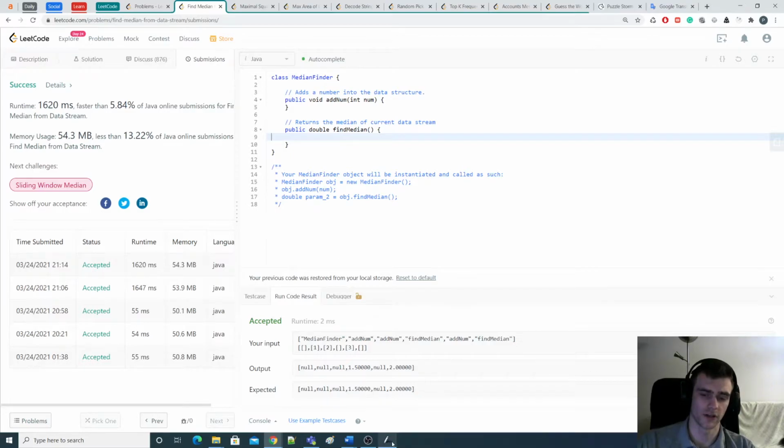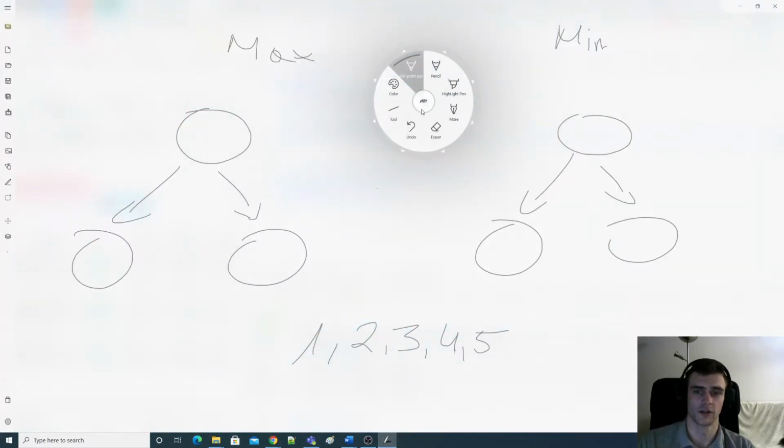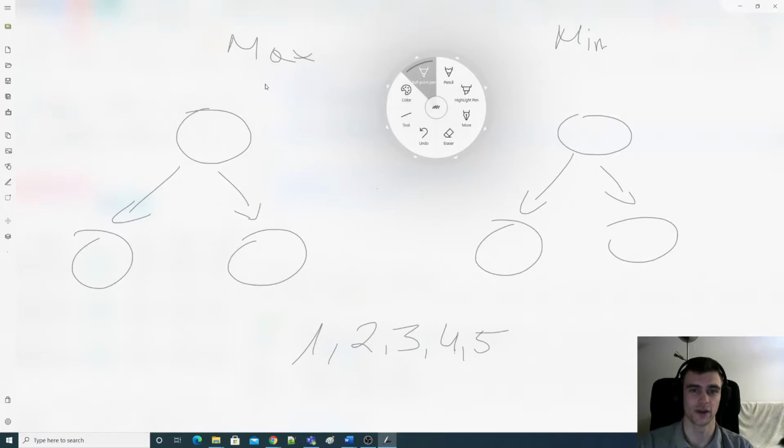So what's the idea here? Let me go, I just prepared it. We've got the max heap right here. I'm going to introduce the variables firstly on the max heap, and from the max heap we're going to remove outsiders, those big elements that are supposed to be in the min heap.